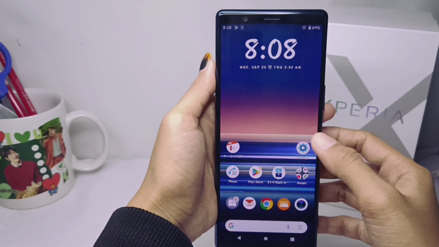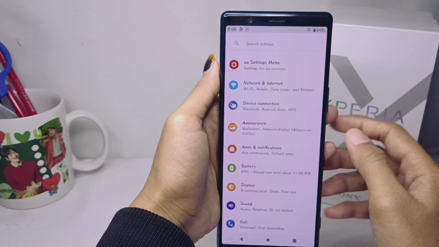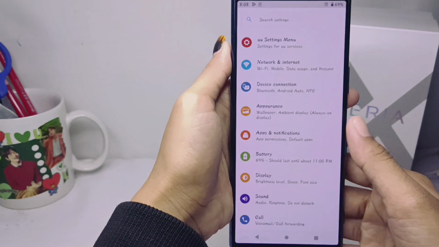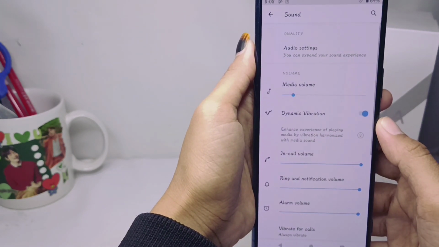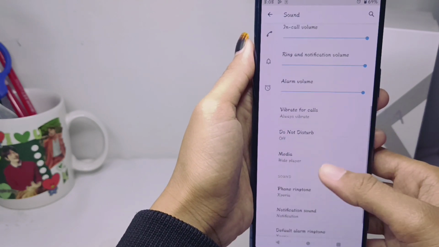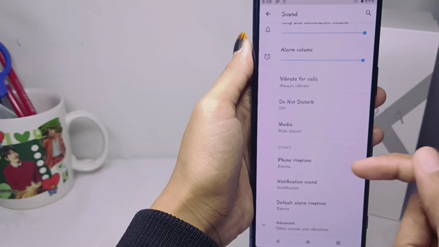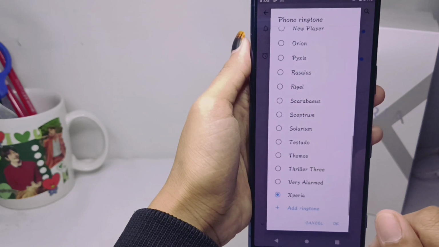First of all, please open the settings menu on your device. And then you can select the sound option here. And then here you can scroll down. After that, tap the phone ringtone option.